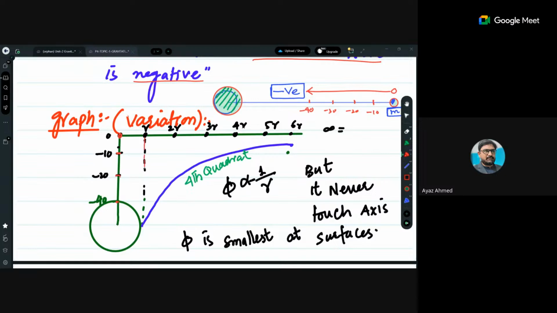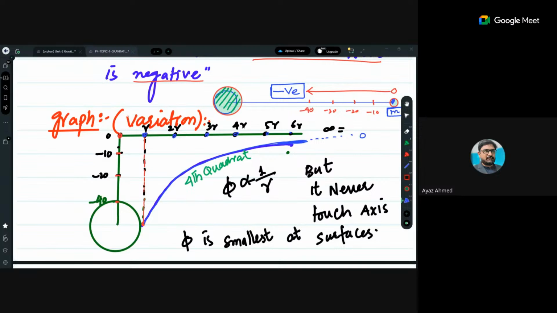So the highest value is, I mean sorry, the smallest value, because the bigger the negative number, the smaller its magnitude becomes. -40 is less than -20, that is less than -10 and so on. So as you move away, look, the body is traveling from r to 2r to 3r to 4r to 5r and 6r and infinity. So gravitational potential is decreasing, decreasing, decreasing in the graph, but actually it is increasing to zero. Remember one thing.